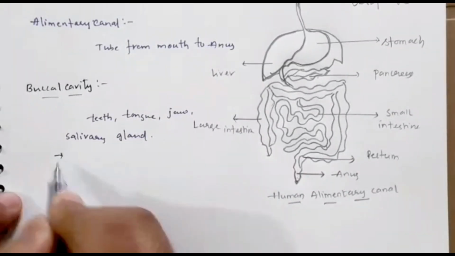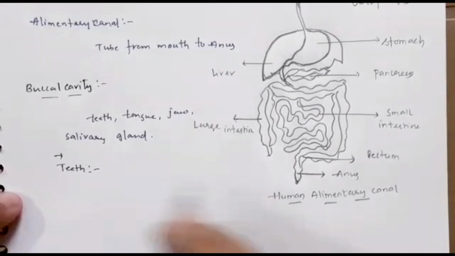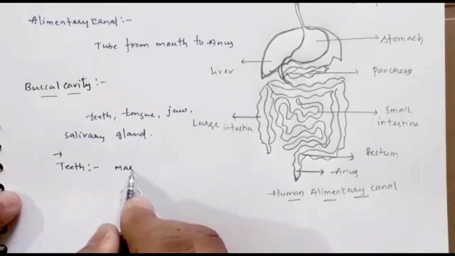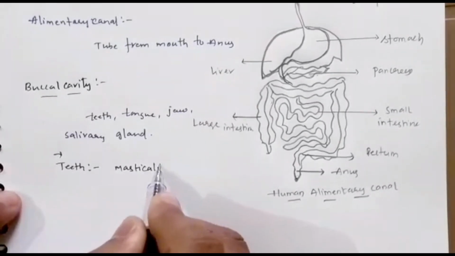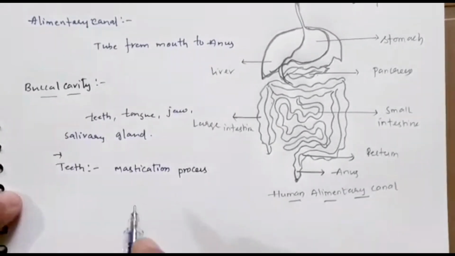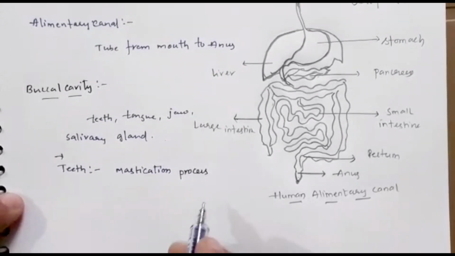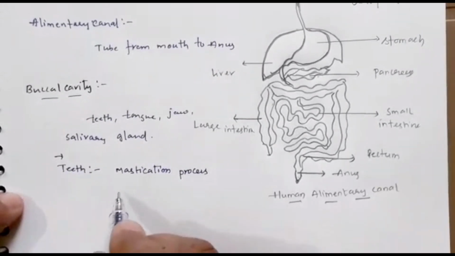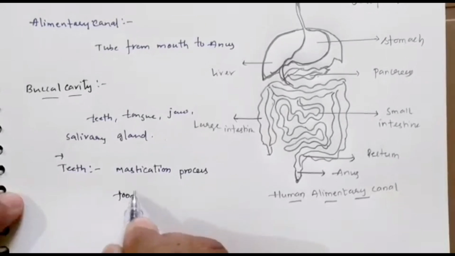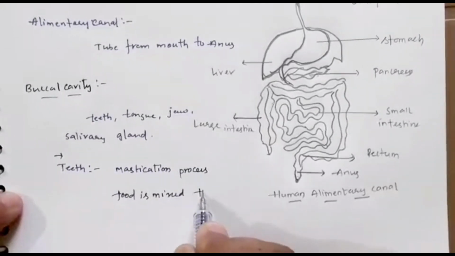Okay, children. So what is the function of teeth? When we talk about teeth, so that helps in mastication process. What is mastication process? Chewing of food. Okay, chewing of food with the help of saliva is called as a mastication process. So it helps in the mastication process. So food is completely mixed, mixed thoroughly with saliva.